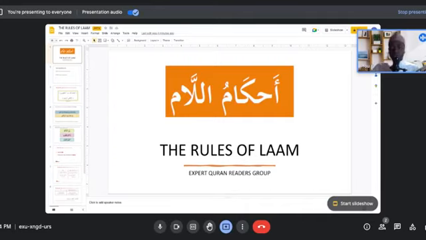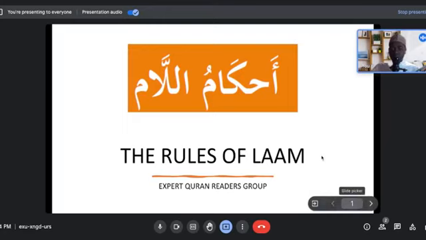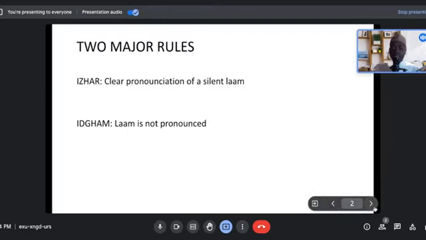Basically, there are two major rules for lam in the Quran. Whenever lam is used, it's either going to have izhar or idgham. So it's either the lam is pronounced or it's not pronounced. Whenever the lam is there and you see it but it's not pronounced, that is idgham. But whenever the lam is there, it has sukun and you pronounce it, that is al-izhar.